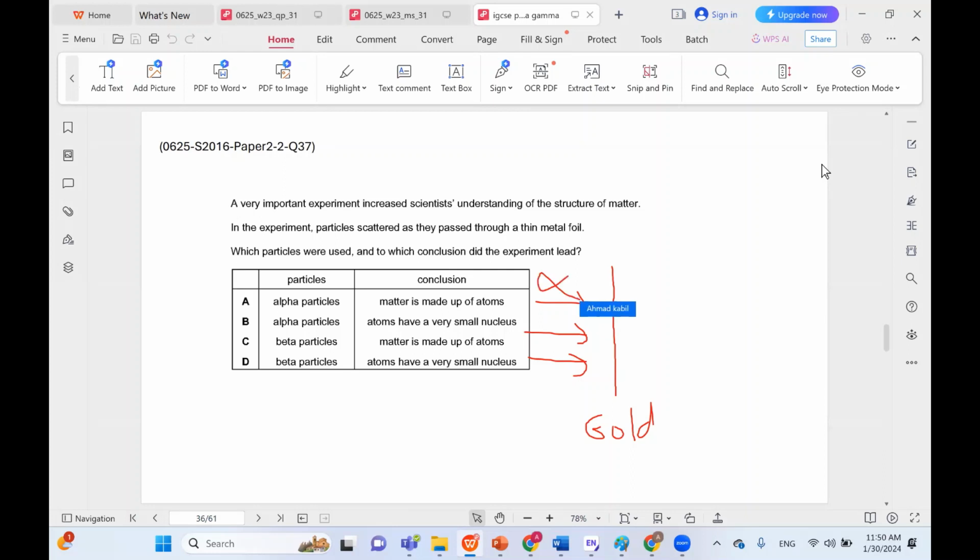And what they saw was that most of the alpha particles were able to move to the other side. Some very few were deflected in this direction, and also very few were deflected backwards. What did this experiment tell us in terms of the structure of matter?